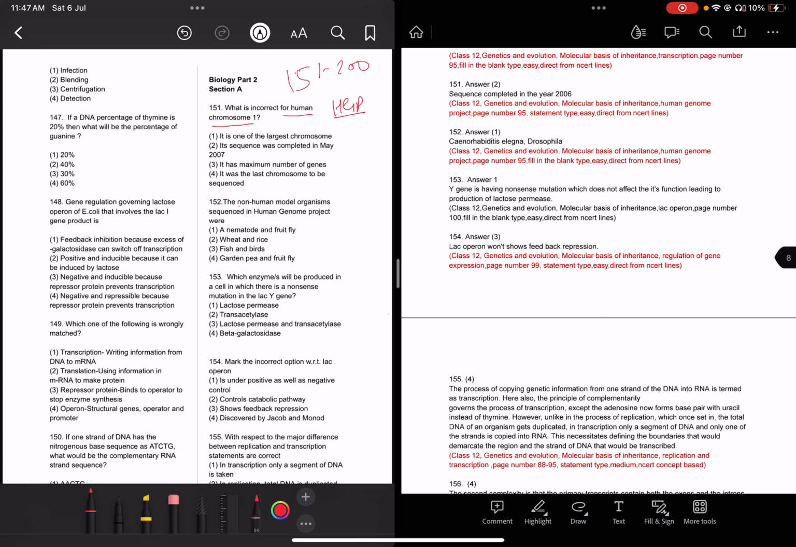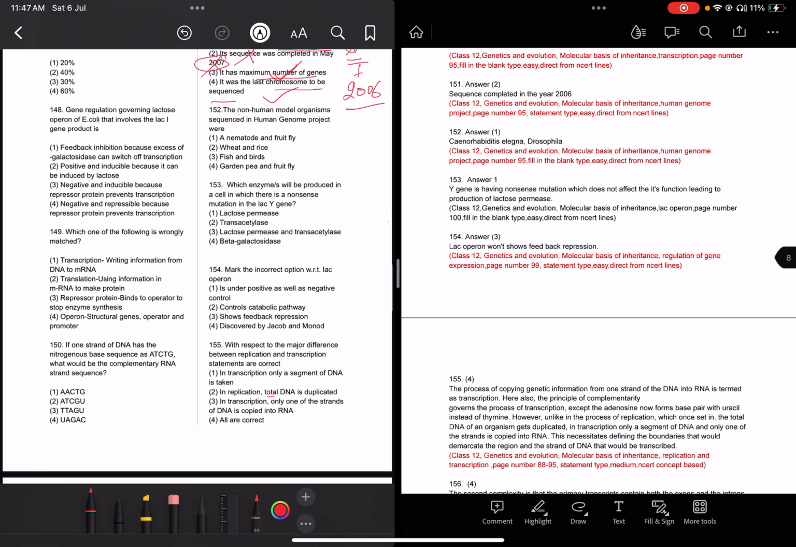Whenever we do sequencing of the chromosomes, we sequence chromosome number one last, in 2006. It was the last chromosome to be sequenced, correct. It has the maximum number of genes, correct. It was sequenced in 2007? No, it was sequenced in 2006. It is the largest chromosome, which is sequenced lastly. So the question is regarding incorrect, so here statement 2 is incorrect.